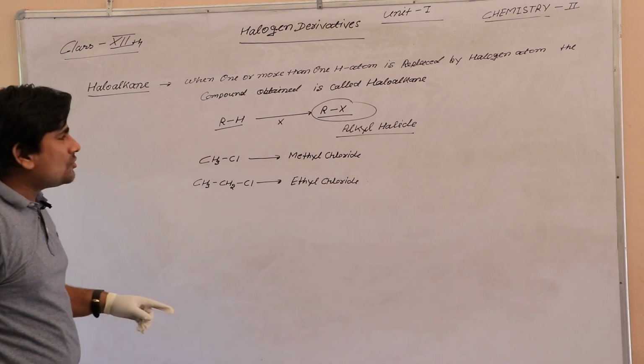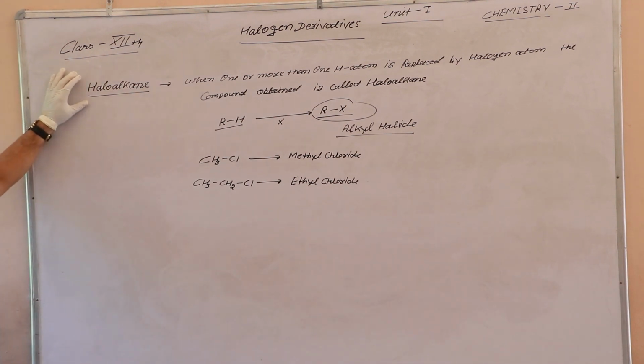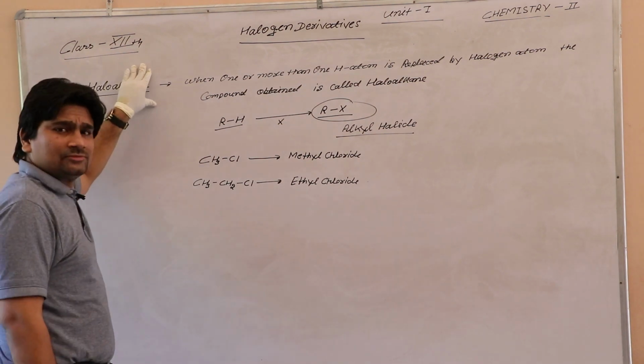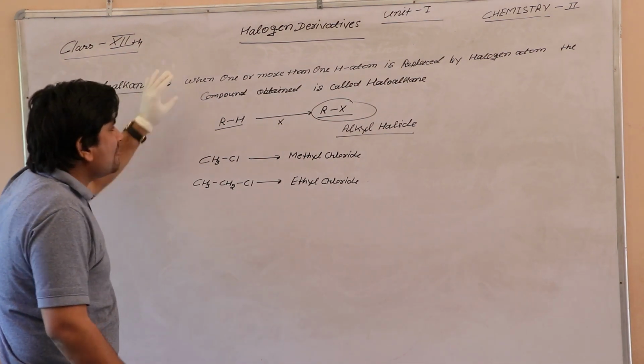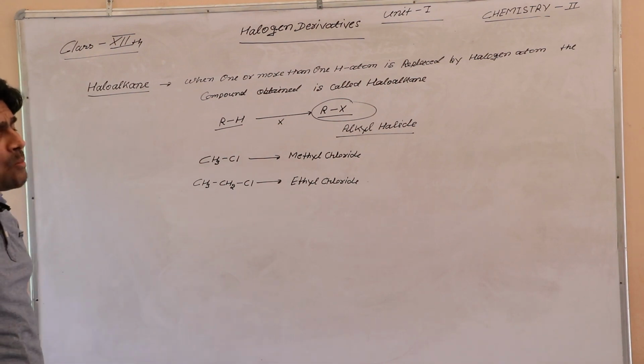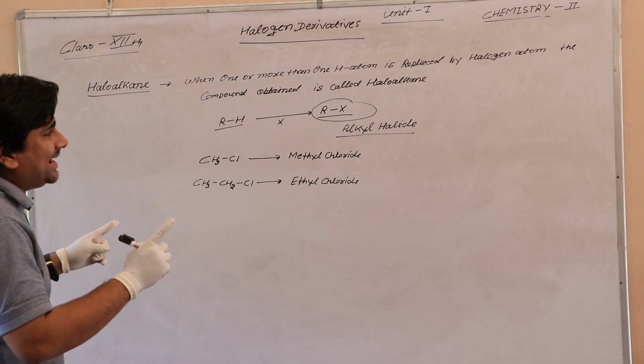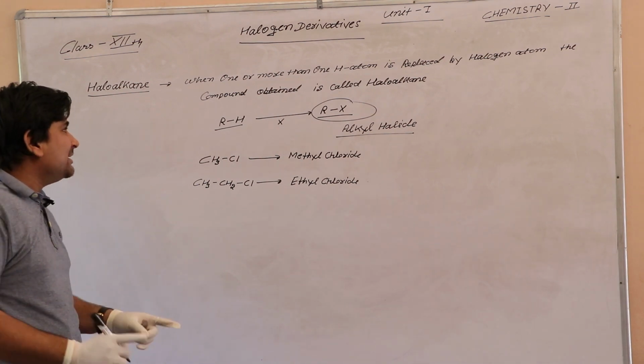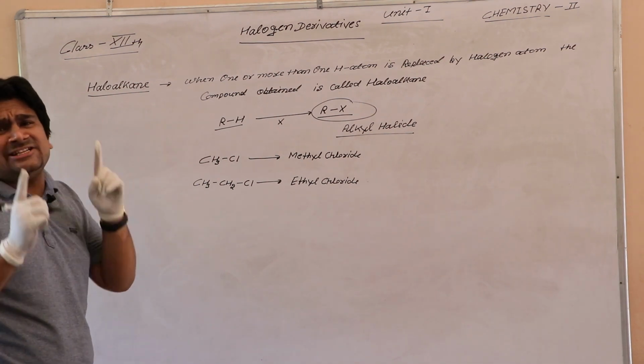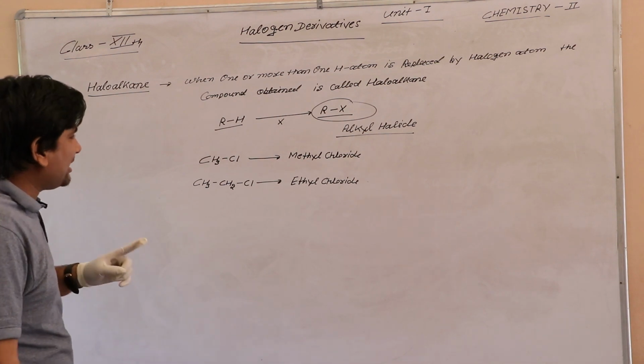First of all, we know about the haloalkane. What is haloalkane? When one or more than one hydrogen atom is replaced by halogen atom, the compound obtained is called haloalkane.